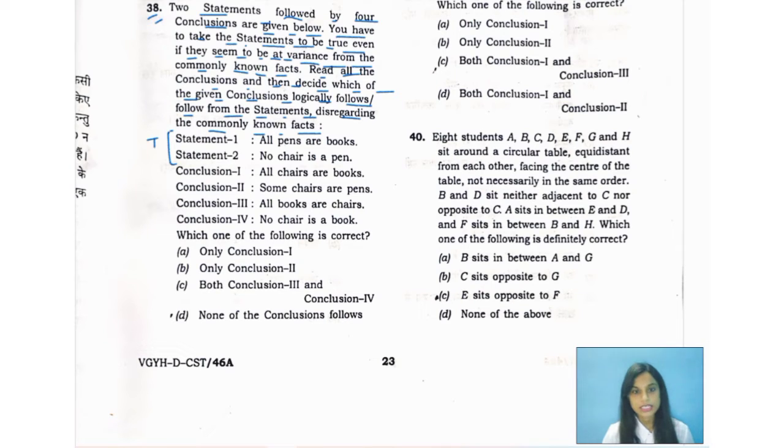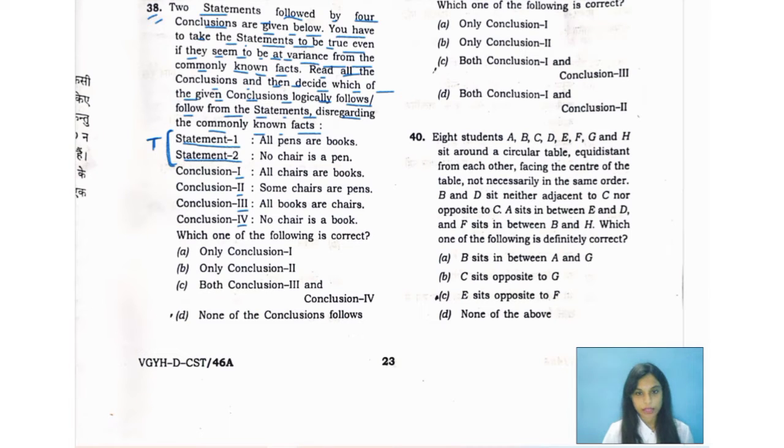Just like previously we did paragraphs and there were questions based on paragraphs, similarly here there are statements instead of paragraphs, and we are given conclusions based on these two statements. We can see conclusion 1, 2, 3 and 4. We need to consider which of these conclusions follow the statements.